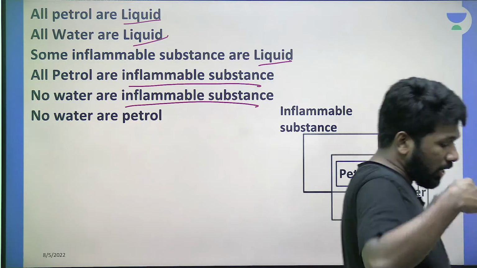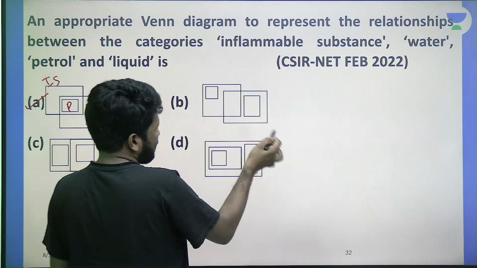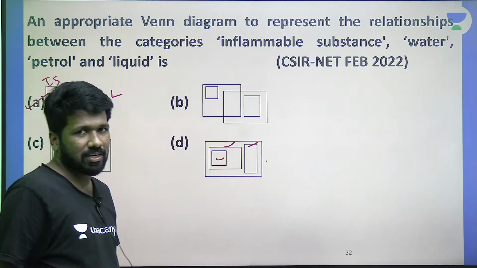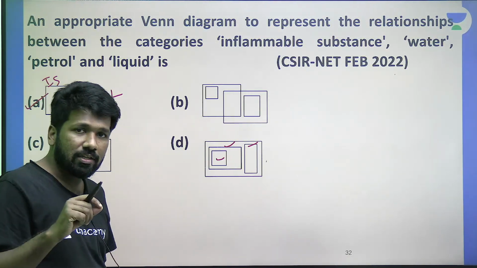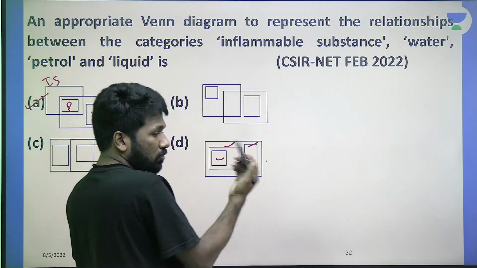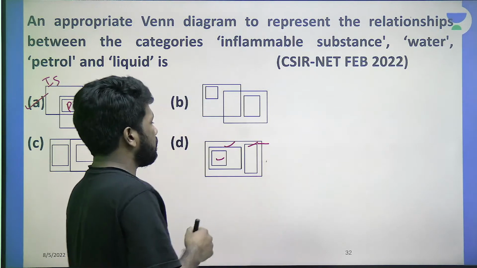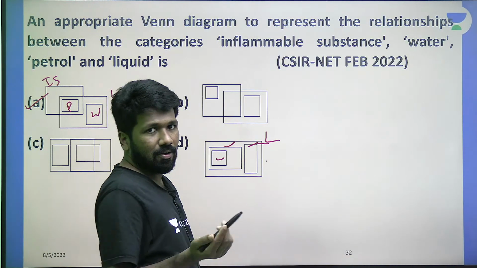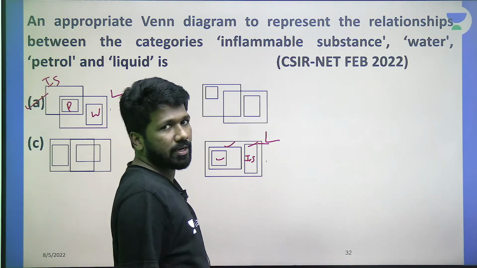DQ नहीं है. DQ है Priyanka, that you tell me. D में 3 ऑब्जेक्ट्स एक सुपर सेट का सबसेट है ना, this and this. ऐसा कौन सा सुपर सेट है? Tell me, ये 4 ऑब्जेक्ट्स में कौन सा ऑब्जेक्ट ऐसा है that all other objects are subset of it? What is your claim? You should tell me your claim, then only I can clarify. What is the superset then? If you say liquid is the superset, all inflammable substances are not liquid. If you are considering this as inflammable substance, that is not a subset of liquid.